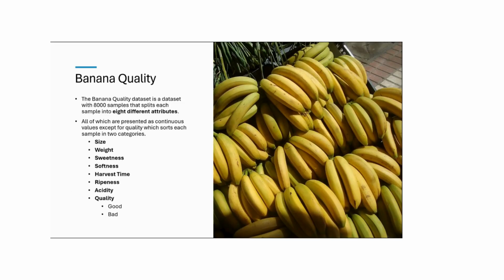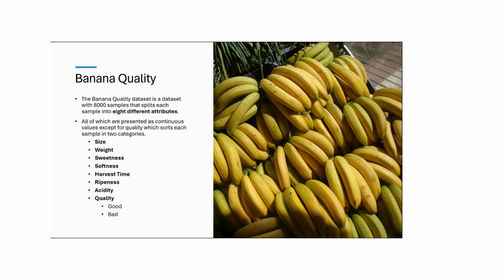For this project, our first data set is based on banana quality. It was compiled by a data scientist at the Belarusian State University. So this data set is made up of 8,000 individually inspected banana reports. There are 8 total categories, with the first 7 being size, weight, sweetness, softness, harvest time, ripeness, and acidity.